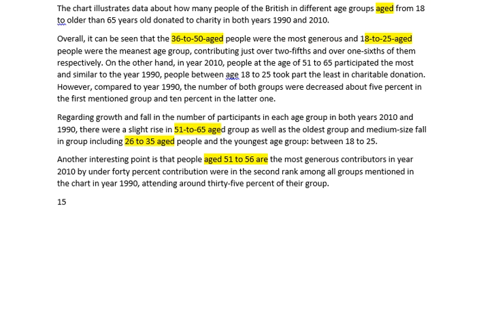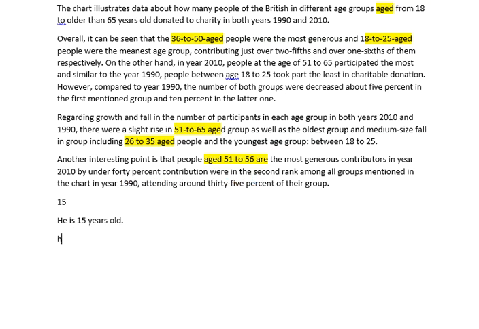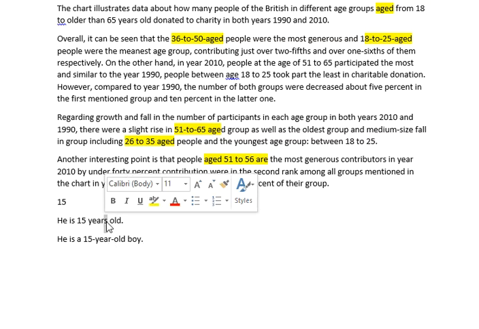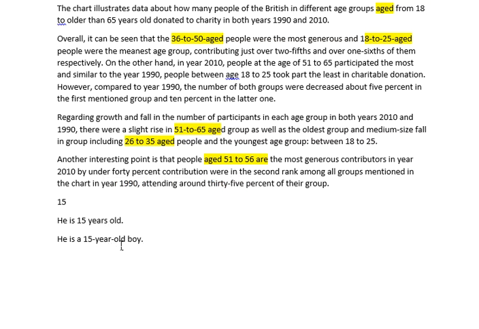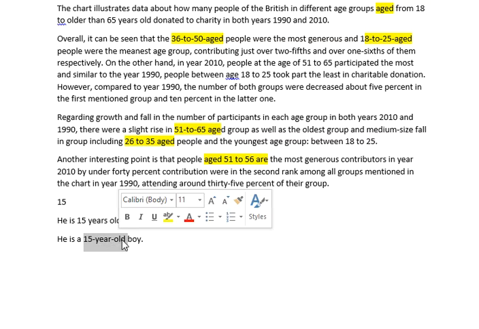All right. The first one and the easiest one is the one you already know. He is 15 years old. The second one is using this as an adjective. He is a 15-year-old boy. Okay, so we use this as an adjective, and as you see, because it's an adjective, we do not have the plural s, 15-year-old, not 15 years old, and we have hyphens to make it all a compound word, one word. He is a 15-year-old boy.